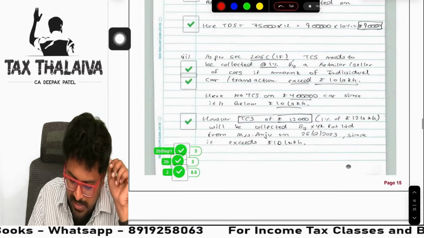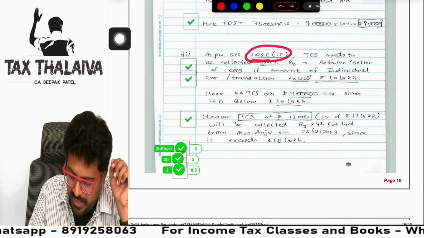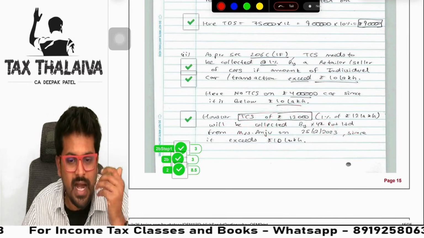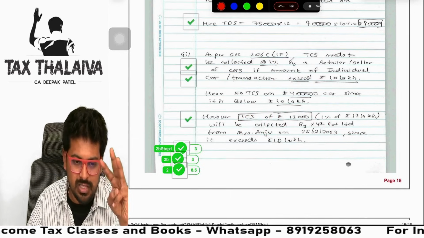Okay. Next, let's look at TCS. 206C1F. So he wrote the provision. He did not write the facts again. Directly he wrote, however, TCS can be collected. Facts he has not written. But I would suggest writing all three.